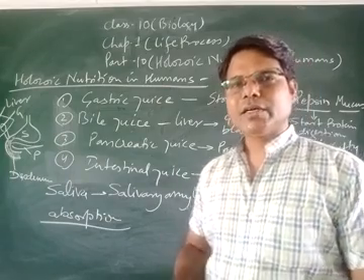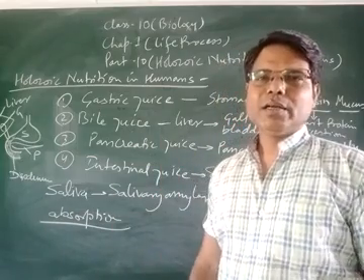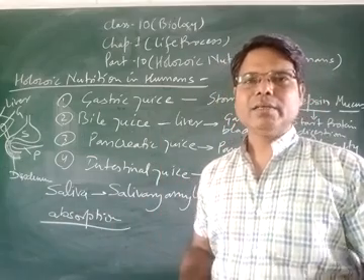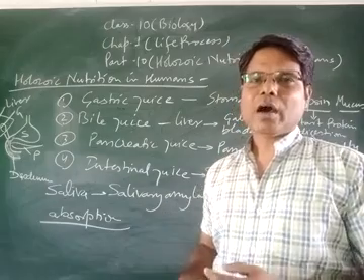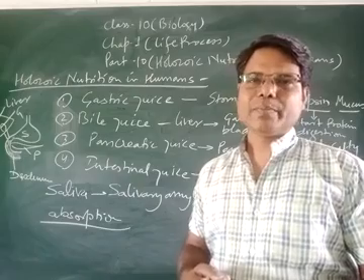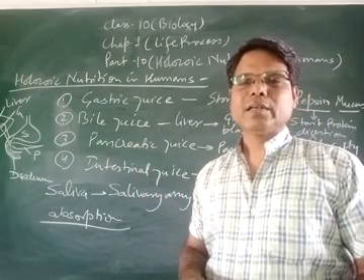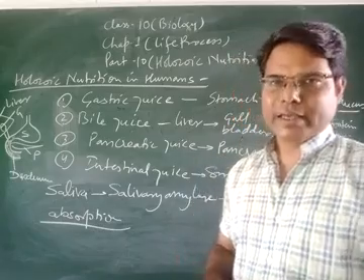Now assimilation takes place, that means these nutrients reach their target site in our body, how much they are required in that place. So this transport of nutrients in whole body is actually called assimilation.